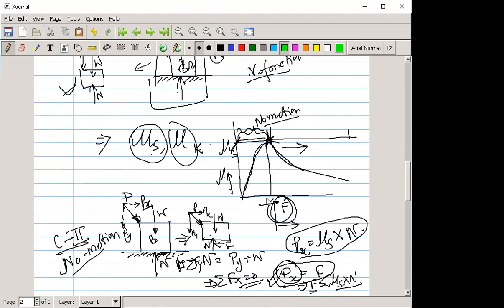Up to this is your maximum case, that is mu s. After that, if you apply a force on an object that is already at rest, up to a certain applied load the body stays at rest, but after that the body moves. In that case your coefficient of friction is lower, and always remember mu s is always higher than mu k. The static coefficient of friction is always higher than the kinetic coefficient of friction.